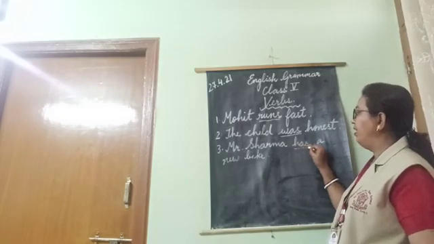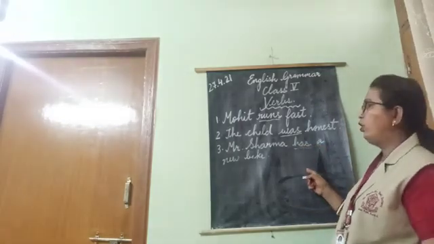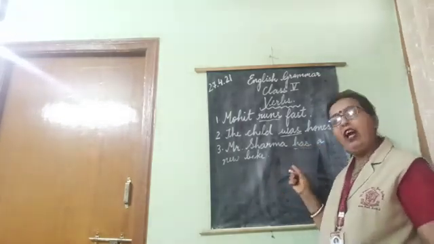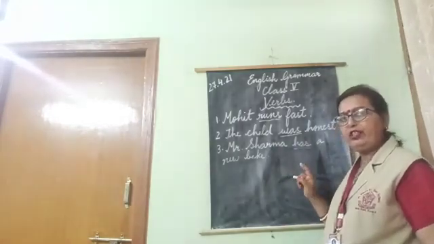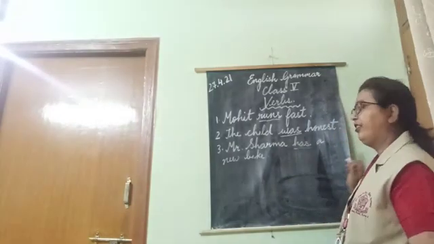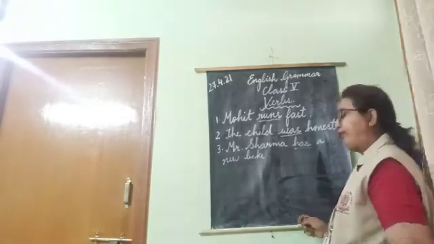What is the verb here? Has. So what a person or thing has. Got it? All right. That's it.